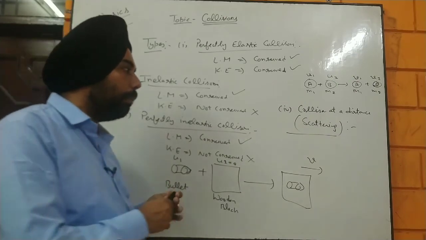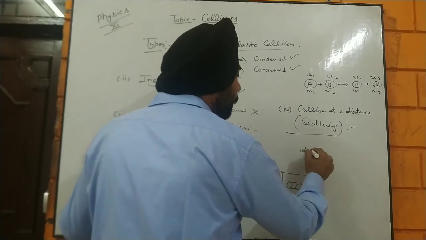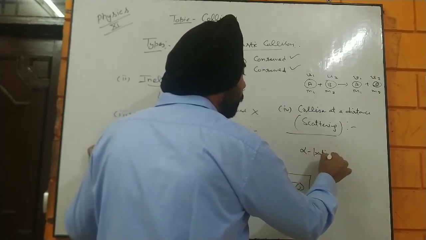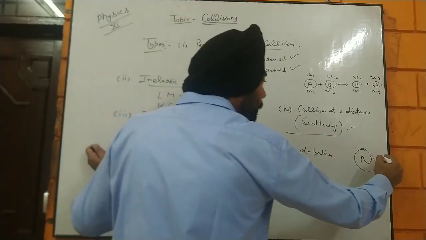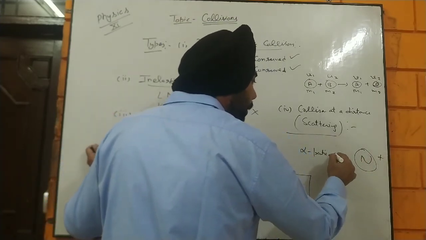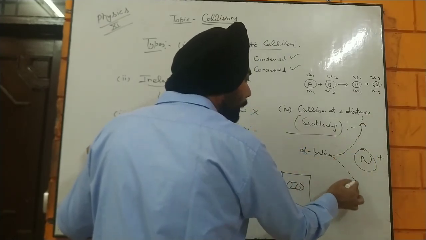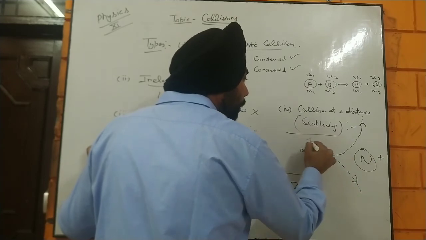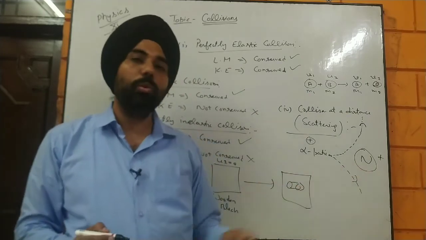If we take a perfect example, if we have alpha particles and a heavy nucleus, you know a heavy nucleus always has a positive charge, and alpha particles also have positive charge. So the alpha particle can change its path without colliding with the nucleus.